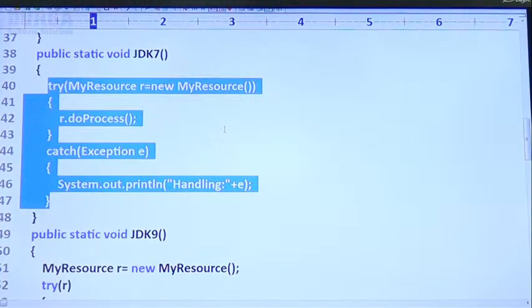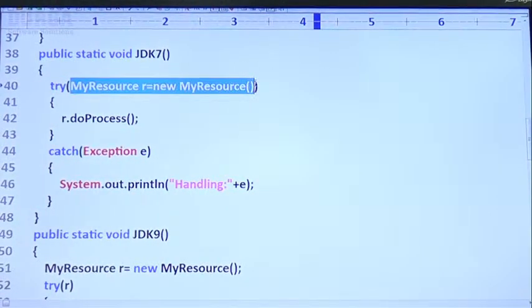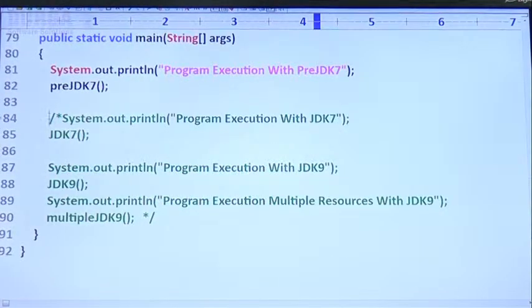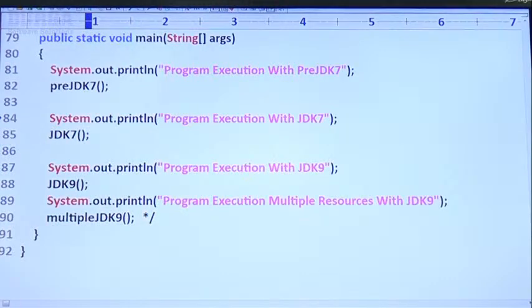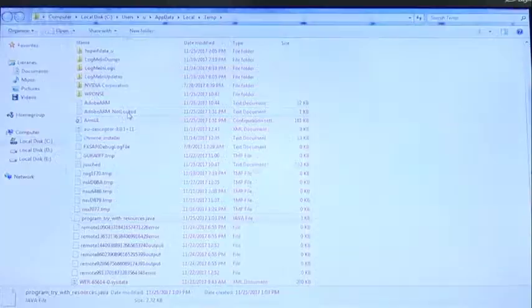No. But I'm sure this resource will be closed automatically, because that is the biggest advantage of try with resources. Let me uncomment this method also. I'm calling JDK7 also. I didn't close the resource, because in JDK7 with try with resources, the resource will be closed automatically.